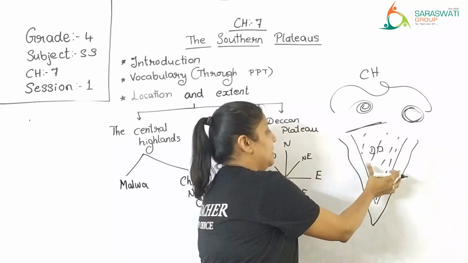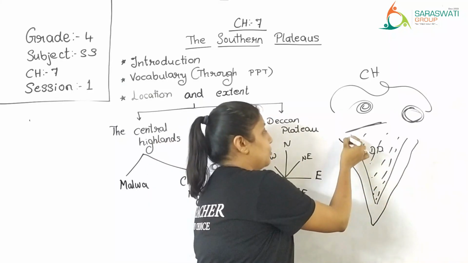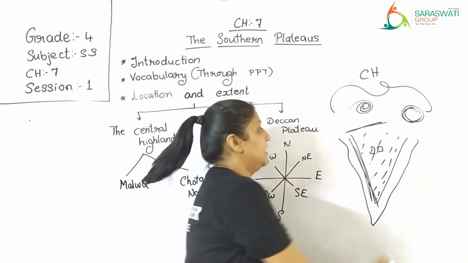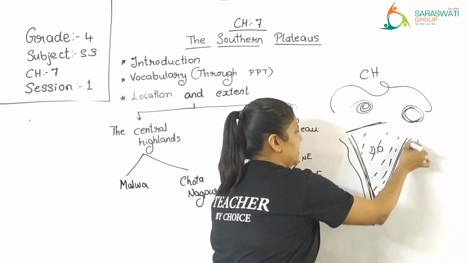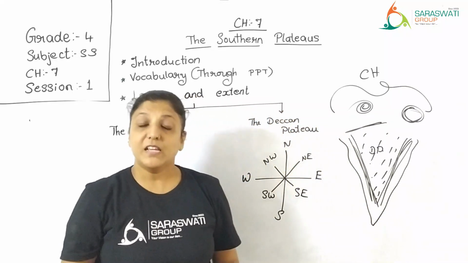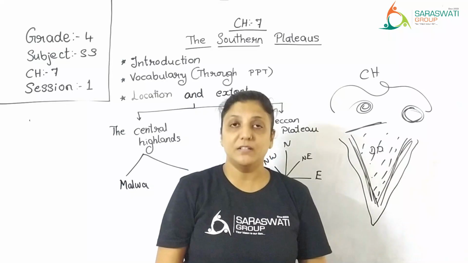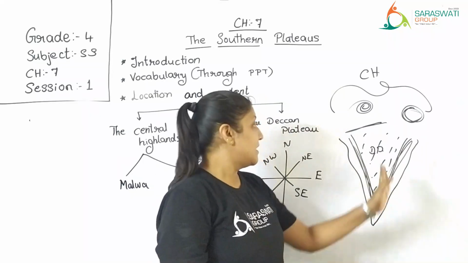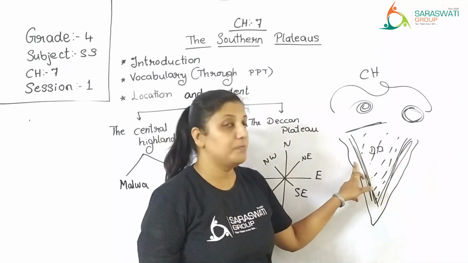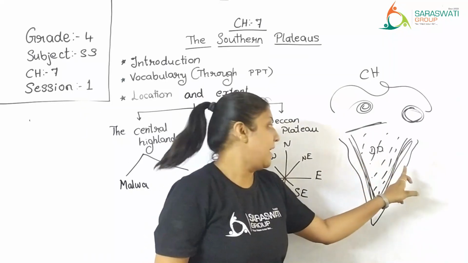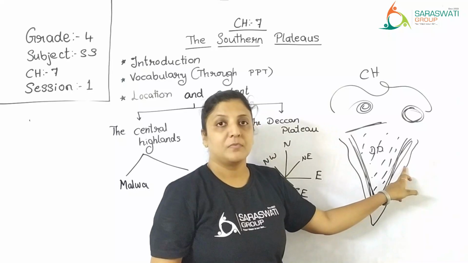Now, towards the west of the Deccan Plateau you have the Western Ghats and towards the east you have the Eastern Ghats. Eastern Ghats and Western Ghats are nothing but ranges of hills which divide the Deccan Plateau region from the coastal plains, that is the Western Coastal Plain and the Eastern Coastal Plain.